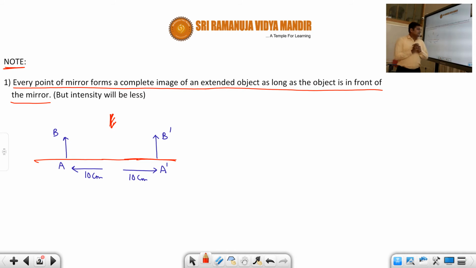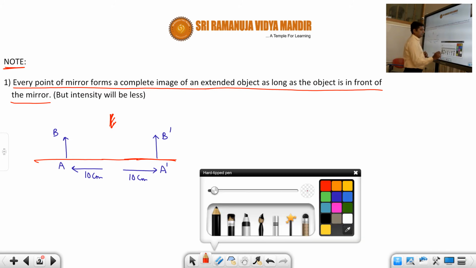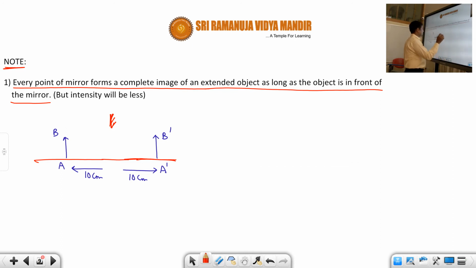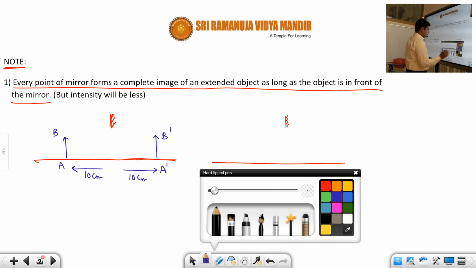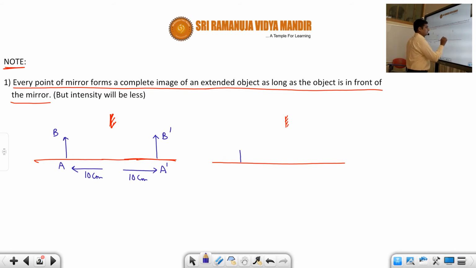Okay, so the answer is: you will get the image. Yes, definitely you will get the image, even though the mirror is cut, which is in front of the object exactly. Still you will get the image. I'll explain how. Now we are given only this much mirror, and the object is placed in front of the mirror like this. Whether we will get the image or not, that is our point.